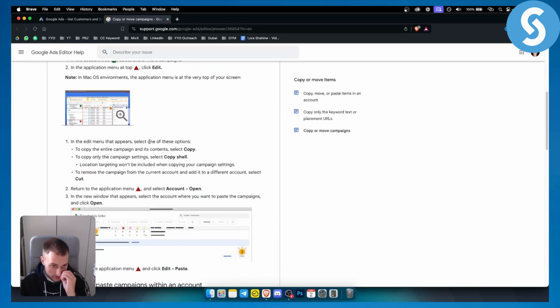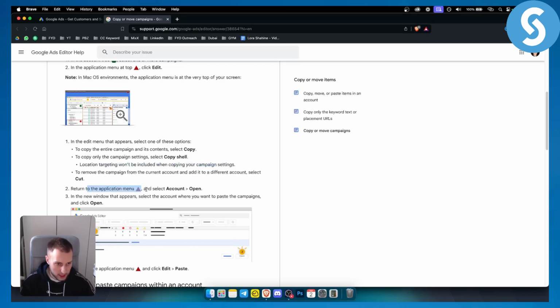You can select one of these options. To copy the entire campaign and its contents, select Copy. To copy only the campaign settings, select Copy Shell, and location targeting won't be included when copying your campaign settings. To remove the campaign from the current account and add it to a different account, select Cut.